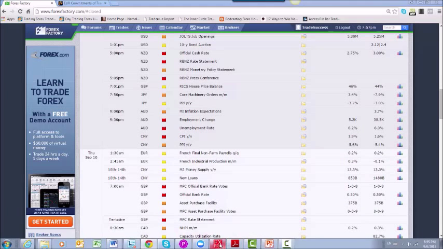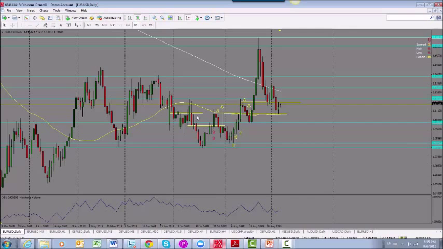So now let's take a look at our technical analysis. We will start that off with our Euro US dollar here. We saw last week, based on the statement from Draghi, a drop in the euro.